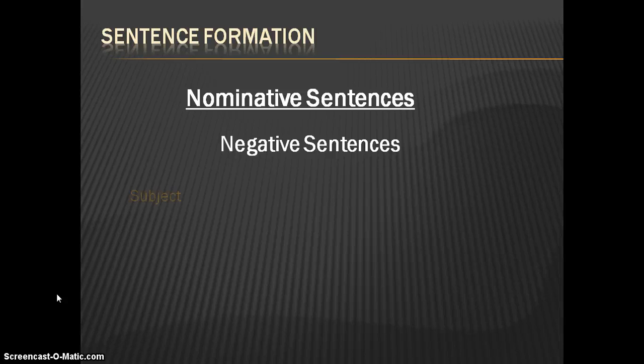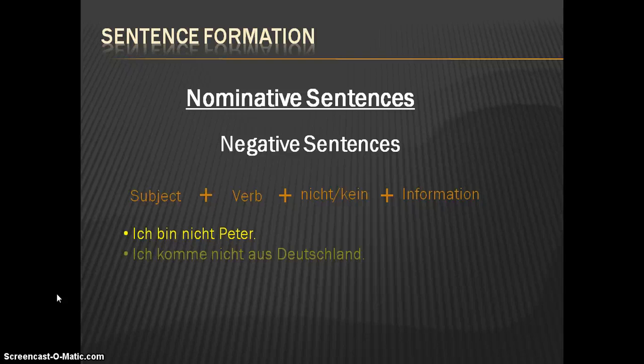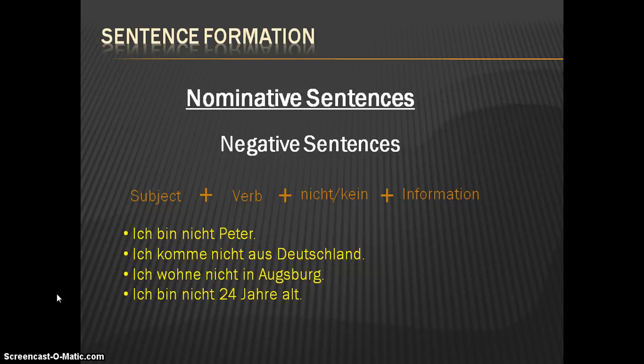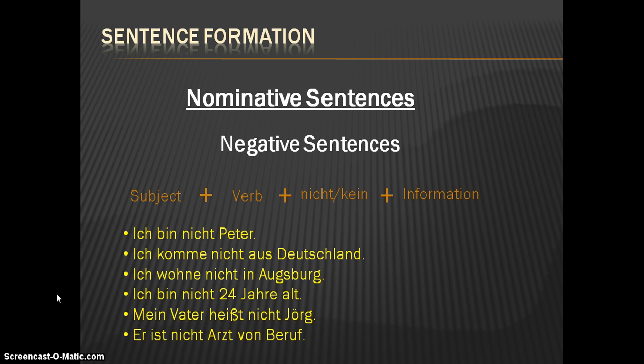Let us now see how we construct negative sentences. It's again very easy to understand. First the subject, then the verb, then the negation part, nicht or kein, plus the information if we have any. Ich bin nicht Peter. Ich komme nicht aus Deutschland. Ich wohne nicht in Augsburg. Ich bin nicht 24 Jahre alt. Mein Vater heißt nicht Jörg. So these are a few examples of negative sentences in the nominative case. Ist nicht Arzt von Beruf.